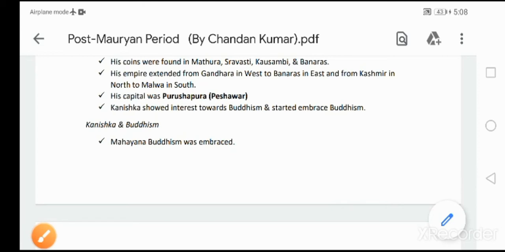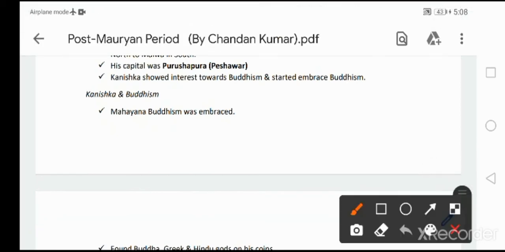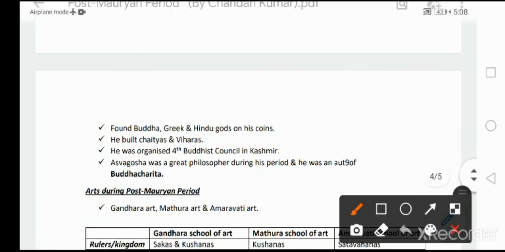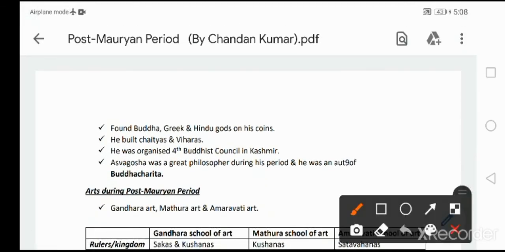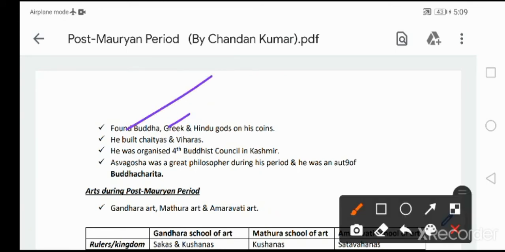Can you remember? Then Kanishka showed interest towards Buddhism and started to embrace Buddhism. Let's quickly know about Kanishka and Buddhism. Kanishka followed Mahayana Buddhism. Very very important. Please remember that he issued coins also, and on his coins we found Buddha, Greek, and Hindu gods.